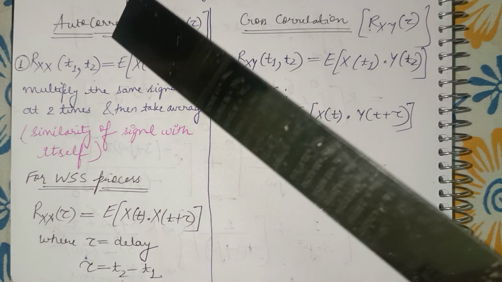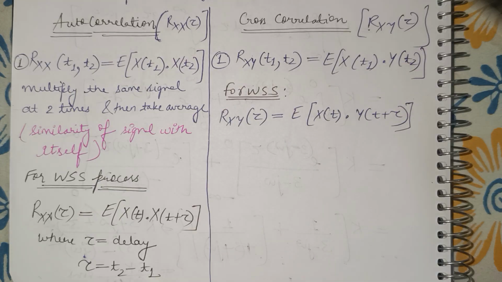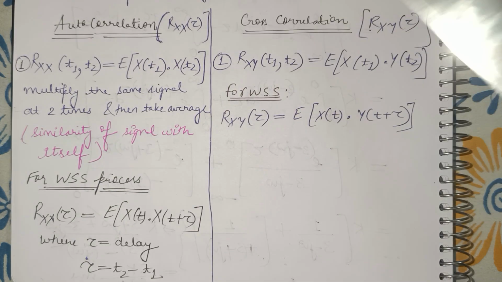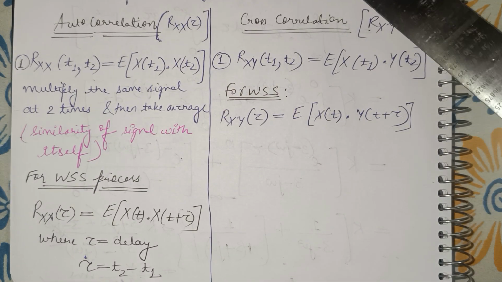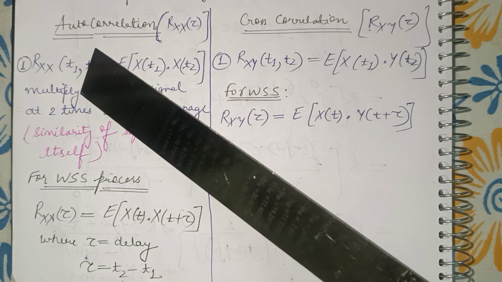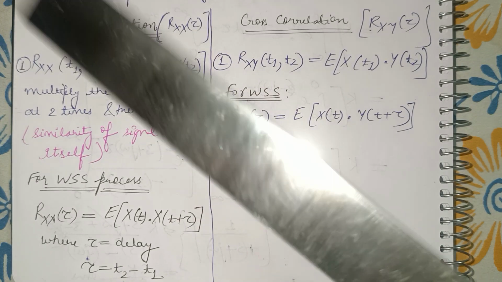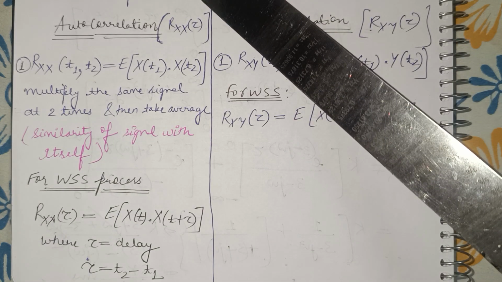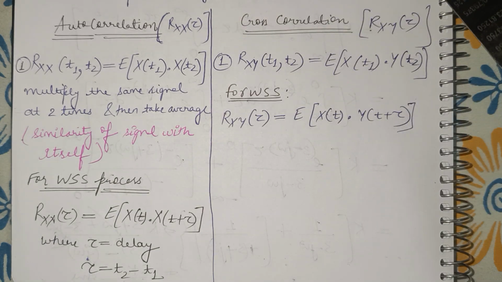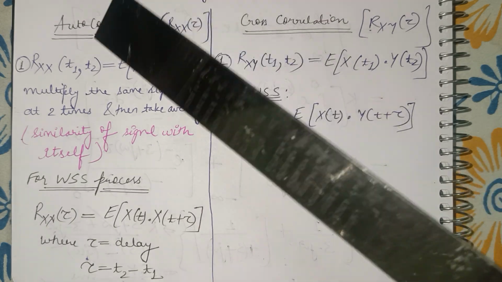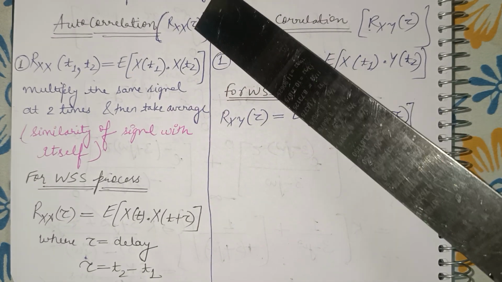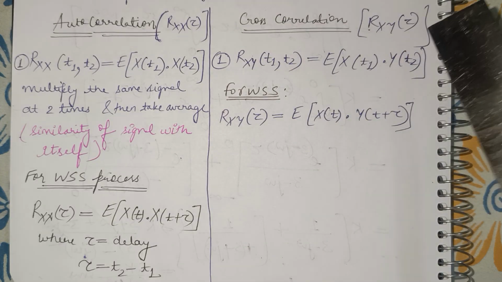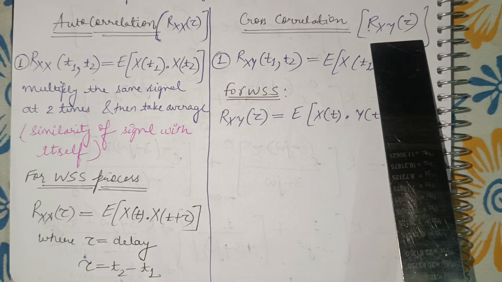So today we will learn about the difference between autocorrelation and cross correlation. These are the terms related to random process, that is the signal which changes with time. It can be a noise in communication system and it is very important from the examination point of view. And first of all, autocorrelation is denoted by Rxx(tau) and cross correlation is denoted by Rxy(tau).